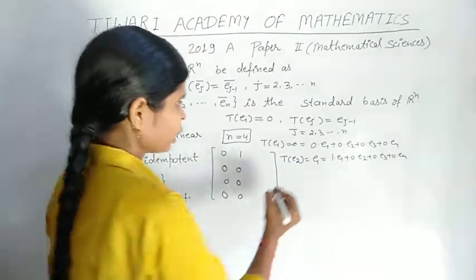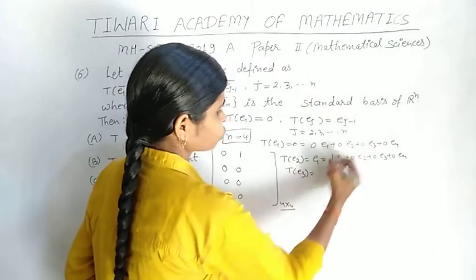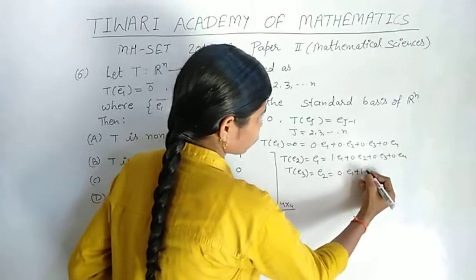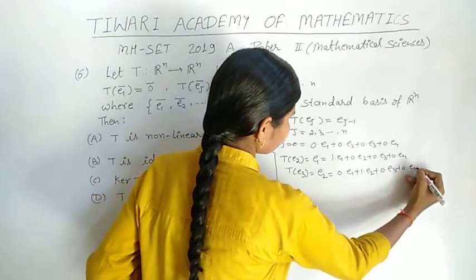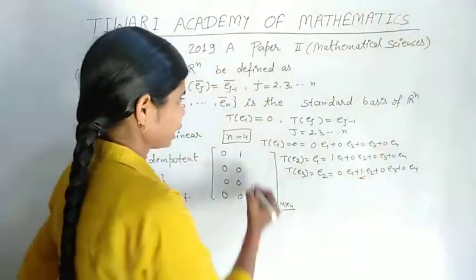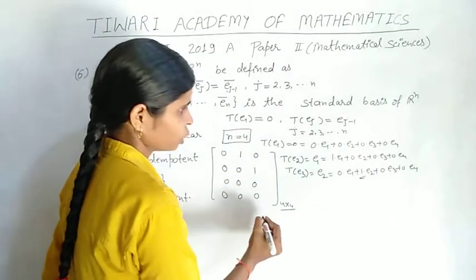TE3 is E3 minus 1, that is E2, which is 0 into E1 plus 1 into E2 plus 0 into E3 plus 0 into E4, so the third column is 0, 1, 0, 0.